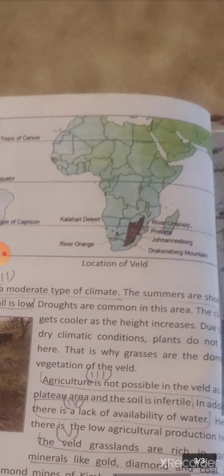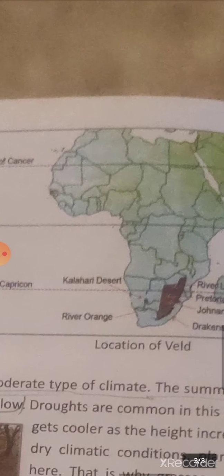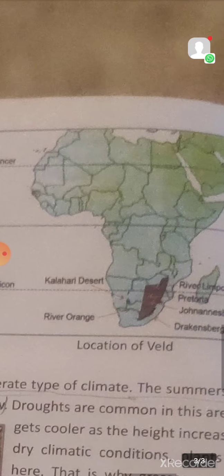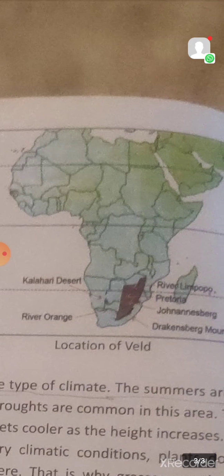Please see the map over here. The southern parts of Africa, if you see, this area is covered by the temperate grasslands of South Africa. Now, this area, as you can see, lies between the Drakensberg Plateau towards its east, and it is merging with the Kalahari Desert towards the west.